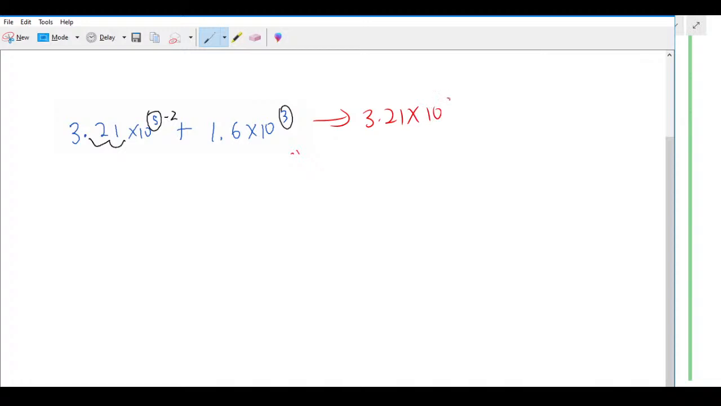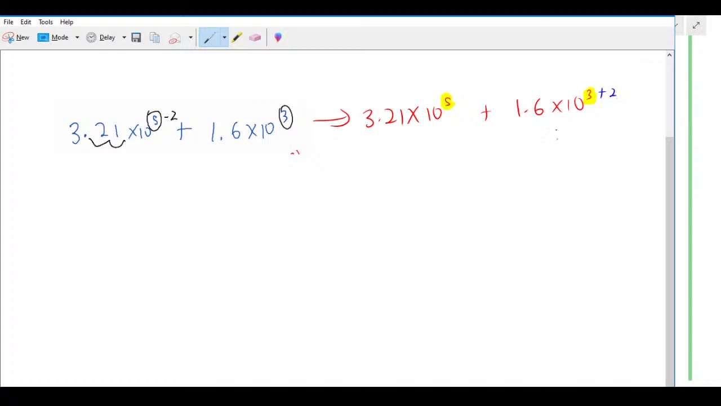3.21 times 10 to the power of 5 plus 1.6 times 10 to the power of 3. Compare the powers. We have power of 5 and power of 3. Which one is bigger? 5 is bigger. So we need to make 3 become 5, which is converting to the bigger power. So here it becomes plus 2.